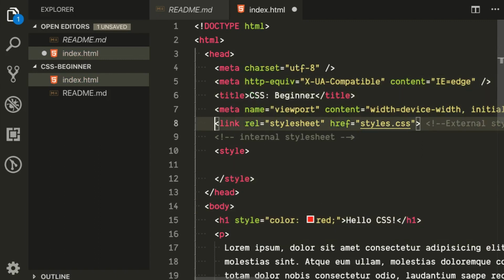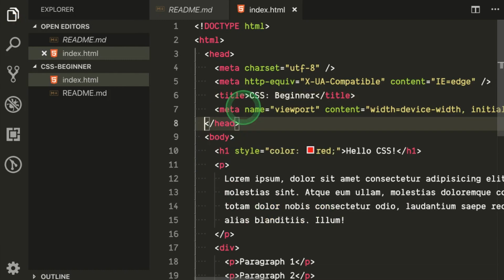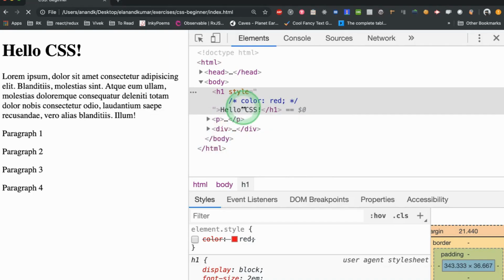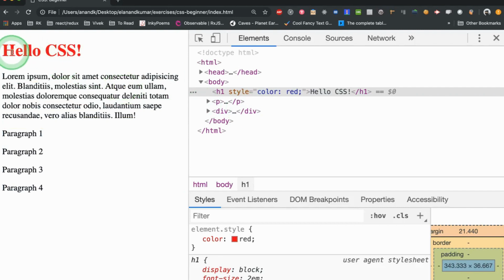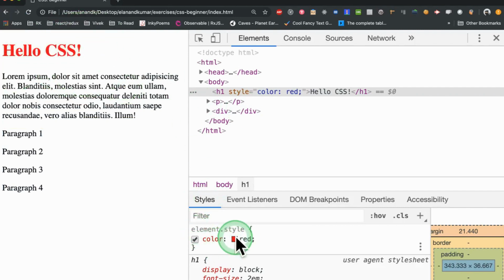Okay, so for now let's start with inline. So I'll remove this one. I have set color red and refresh this HTML page. So now you can see the same effect is here, the one that I had changed here. Okay, so now you can see color red here. If you turn it off, it's gone.